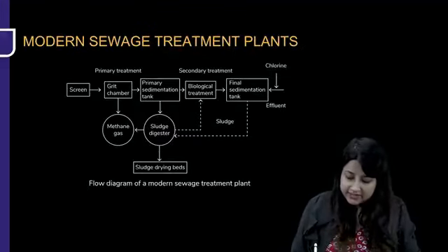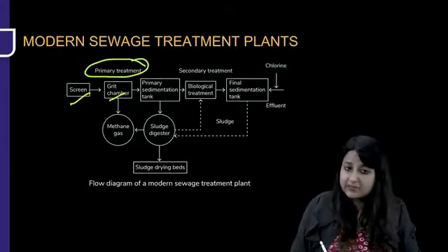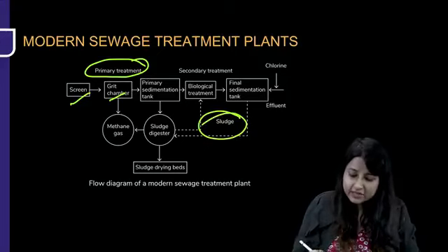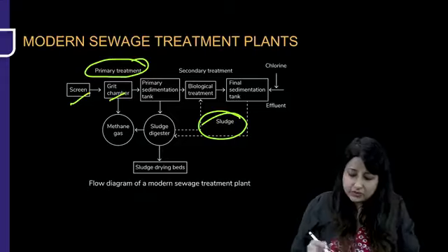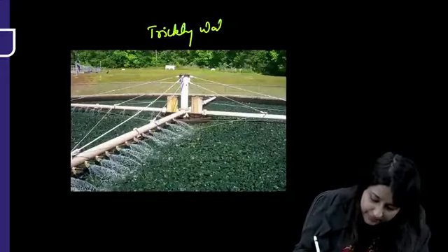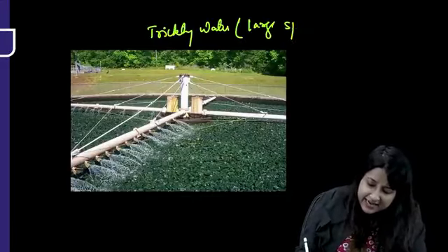Look, this is a modern sewage treatment plant. Primary treatment is through screening, grit chambers, and primary sedimentation tanks. Secondary is through biological treatment, activated sludge or trickling filter. Here we are using activated sludge, which consists of an aeration tank, and other methods I've already taught you. What is this? This is a trickling filter. Now can you see how much space it is occupying? Yes, it occupies very large space.